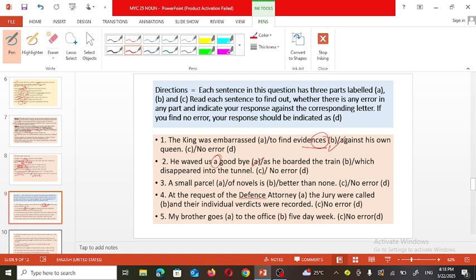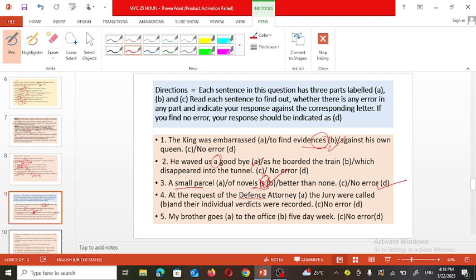A small parcel of novels is better than none. Here, many can make an error. After novels they may think that are must be there, but no, because it's a small parcel. For that the to-be form is is used. So there is no error in the third statement.